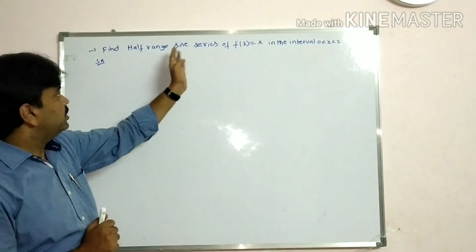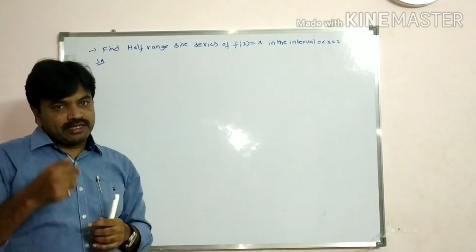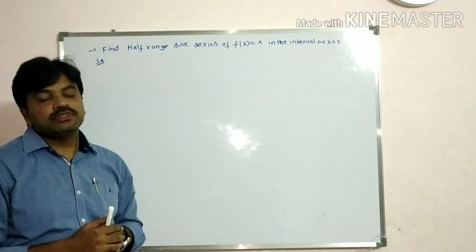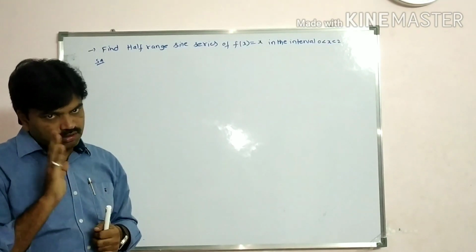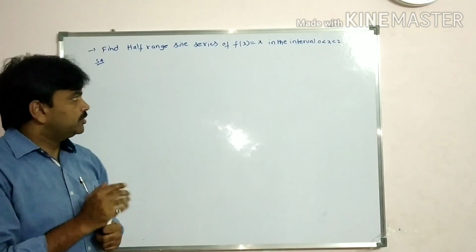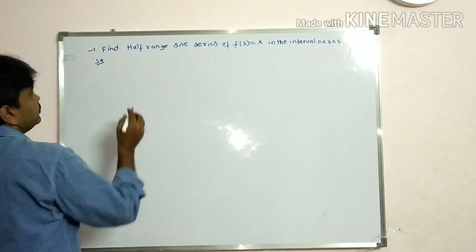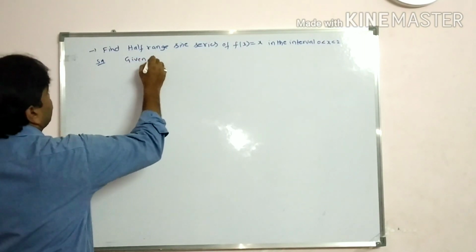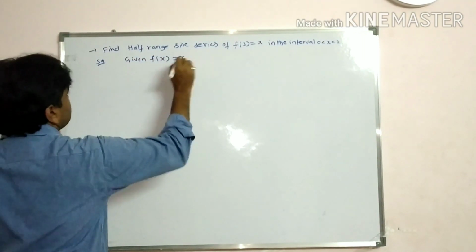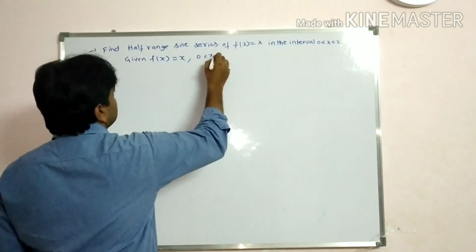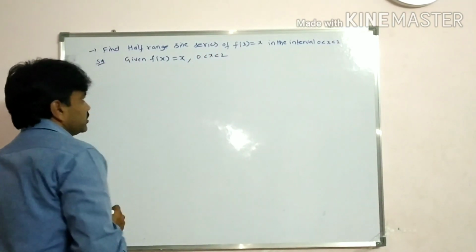What does it say? Half range sine series. We extend the curve symmetric about the origin, students. If it is a half range sine series, it is symmetric about the origin. Right? Solution. Given f of x is equal to x, the interval is 0 less than x less than 2.